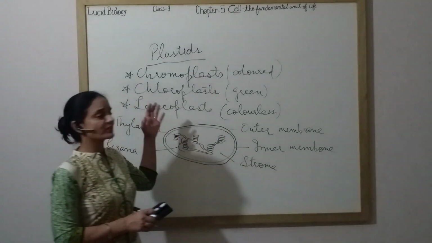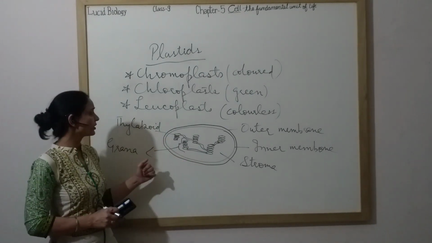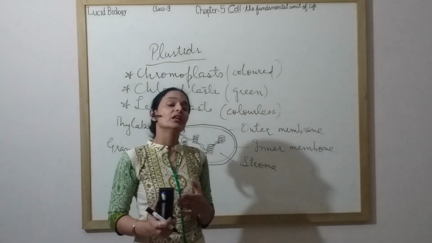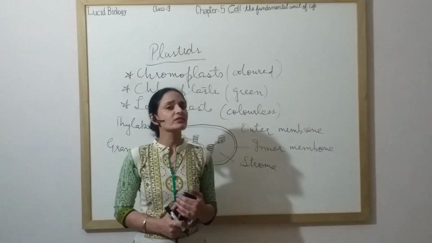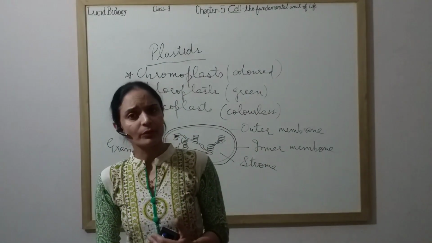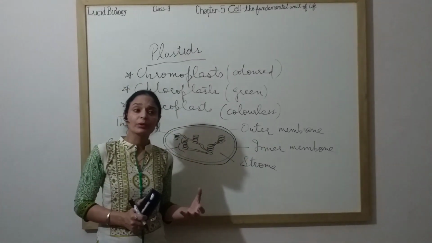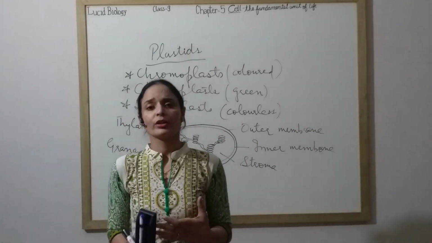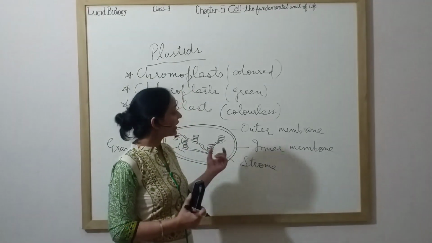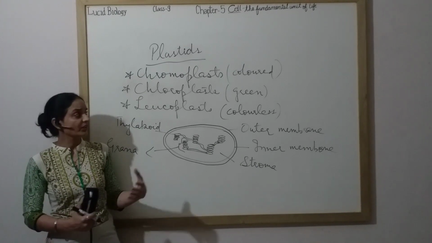I hope plastids are clear to you, their types, their structure, and their functions. Often the question is asked, why is plastid called a unique organelle, or sometimes together it is asked why mitochondria and plastids are known as unique cell organelles. It is because they both have a double membrane bound structure. This is one common thing in mitochondria and plastid, but they are unique because unlike other cell organelles, they have their own DNA, that is genetic material, and they have ribosomes. So these are self-replicating organelles. They can divide themselves.